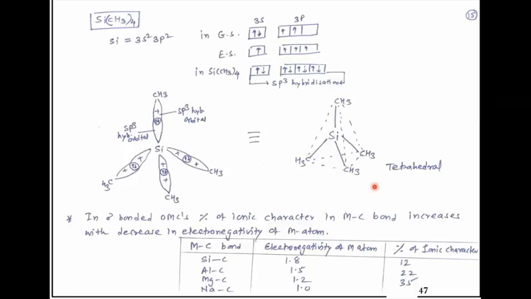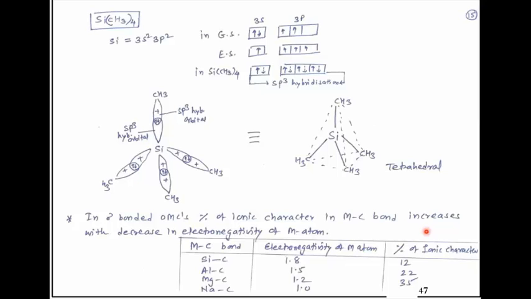Now see the percentage of ionic character in the metal carbon bond. It increases with decrease in electronegativity of the metal atom present in the organometallic compound. See this table: first the bond between silicon and carbon, the electronegativity of silicon is 1.8, and at that time the percentage of ionic character is 12.